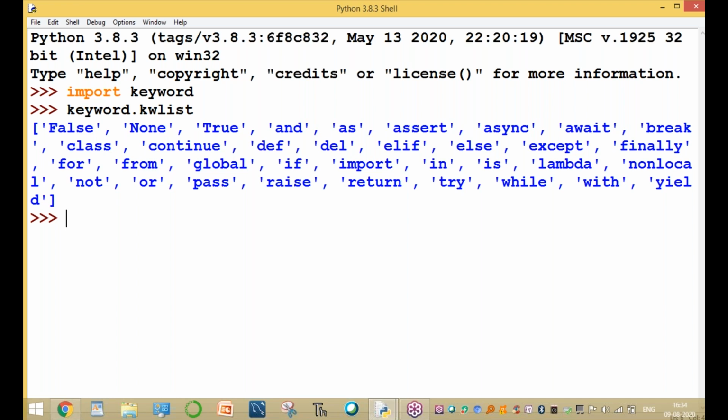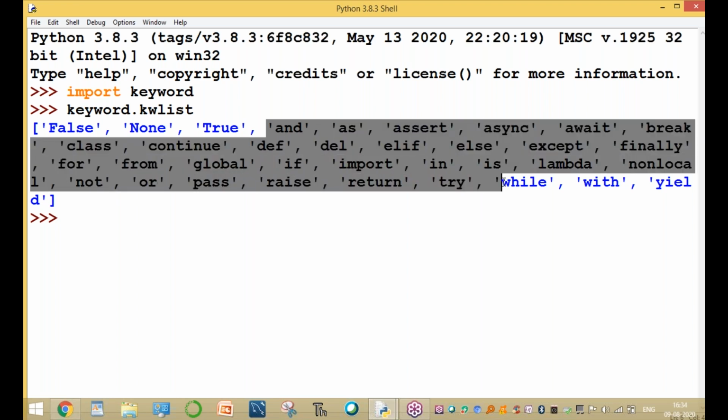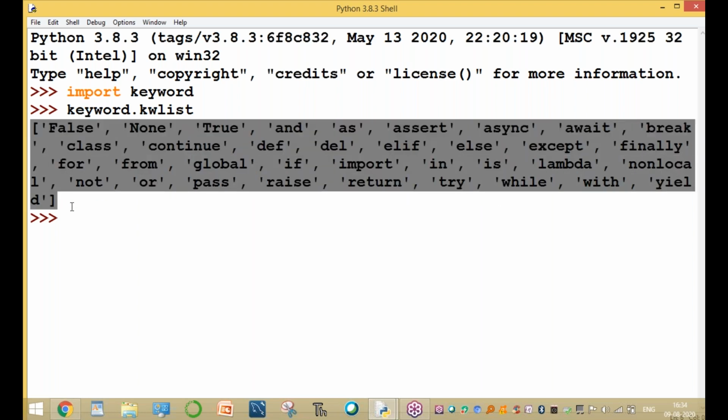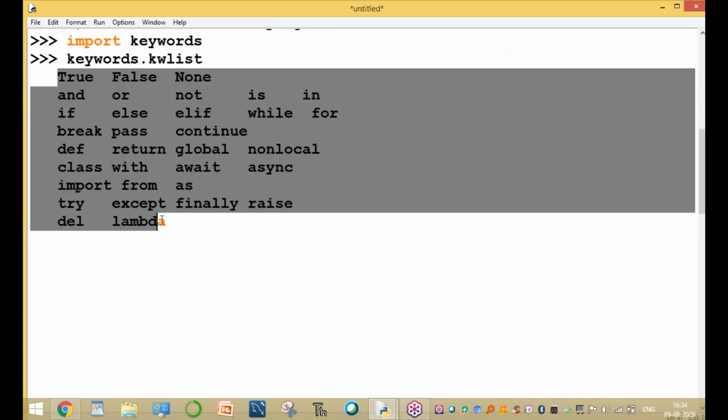But here these 35 keywords are alphabetically ordered, from A for 'and' through B, C, D, E, F, G, H, I, J, K. The last one is yield. They are stored in one particular order, but we are writing them in syllabus order, as per the time, chapter-wise.